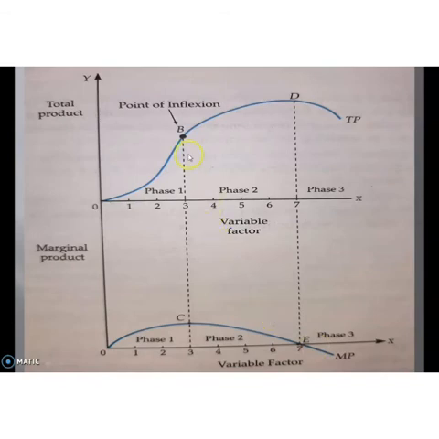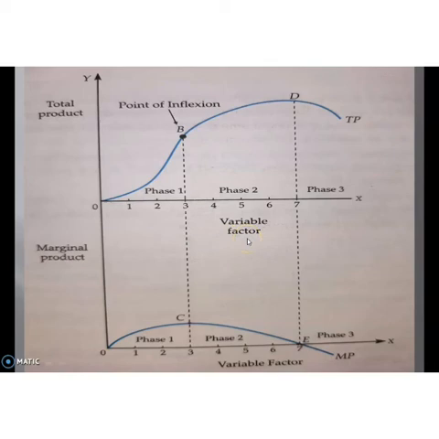So when TP increases at a diminishing rate, MP falls positively. Then when TP is maximum at the end of stage 2, what happens to MP? MP becomes 0. So this stage is known as diminishing return to a factor.